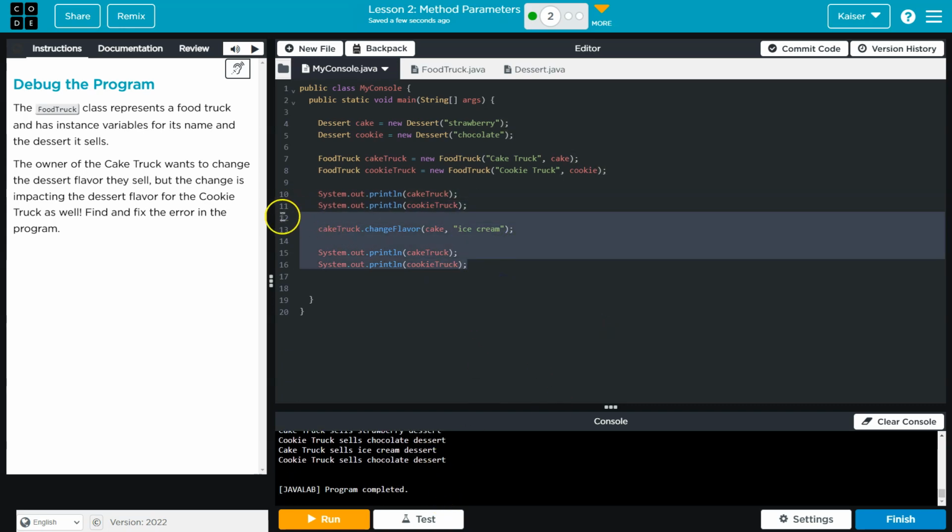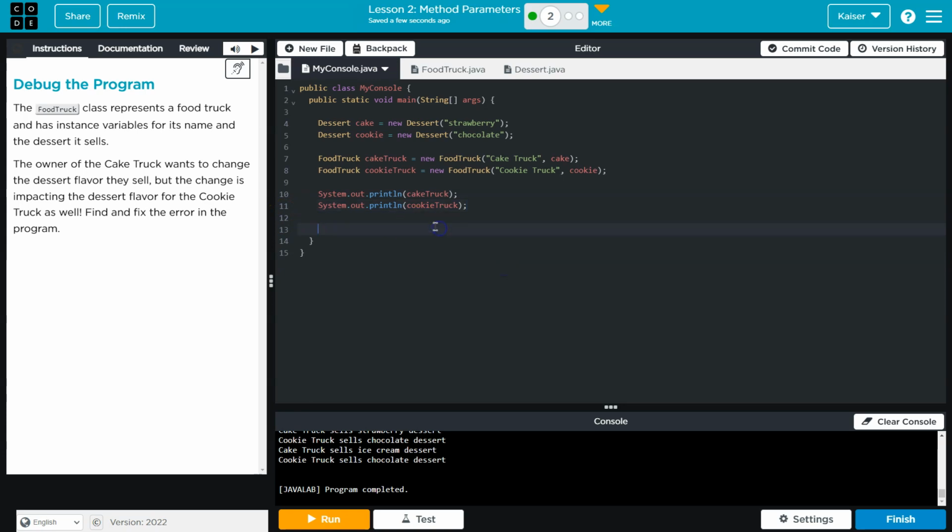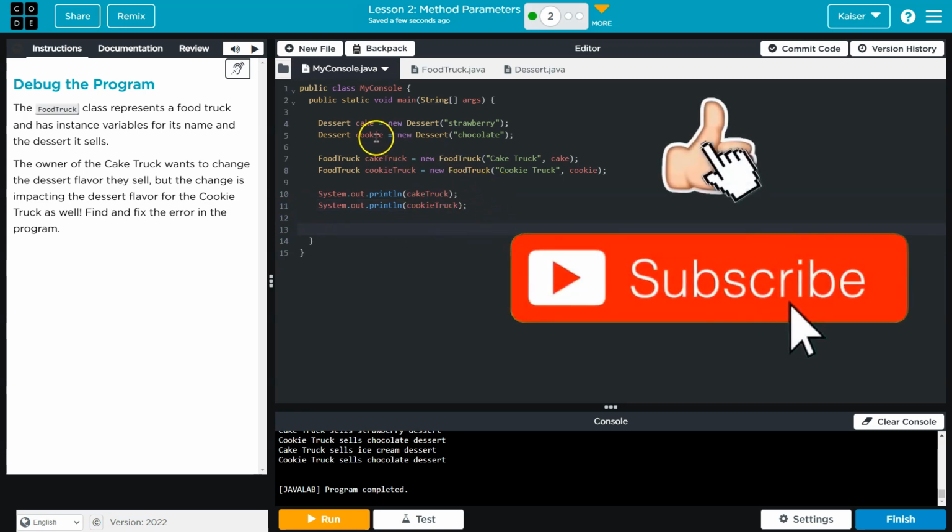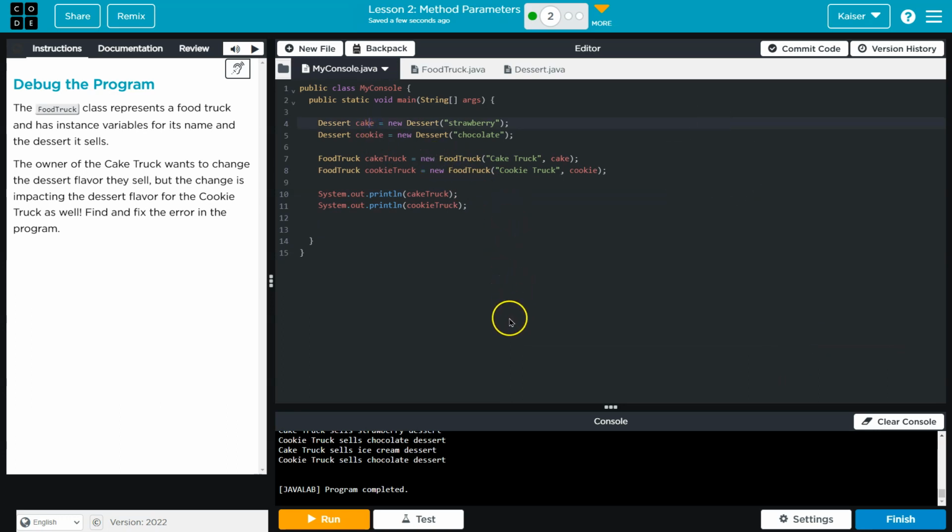So we just need to remember that we're passing references to objects, and that changing them, even within the class, will change the objects where they originated. Cool. Onward.